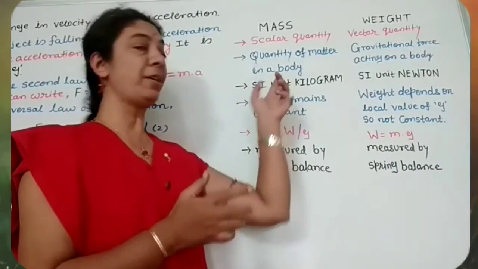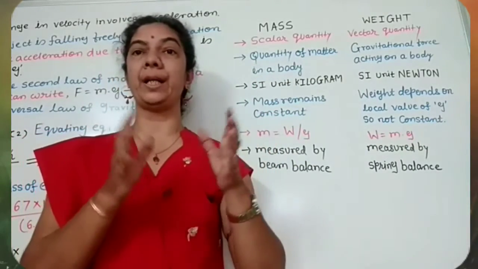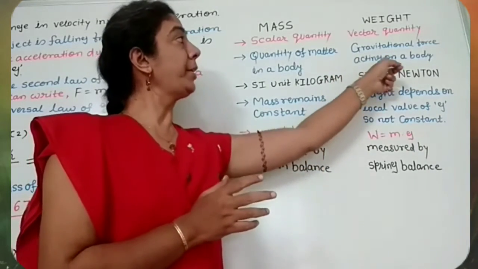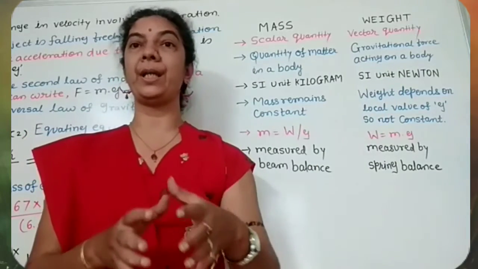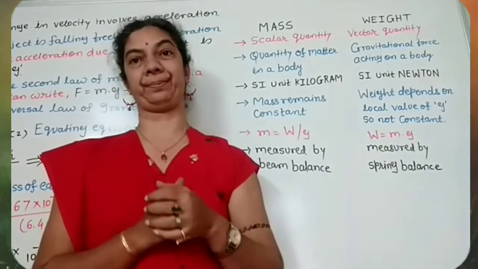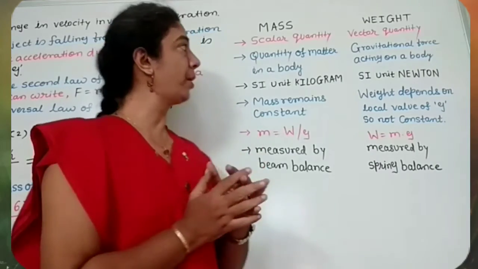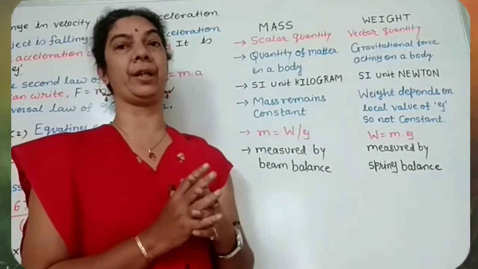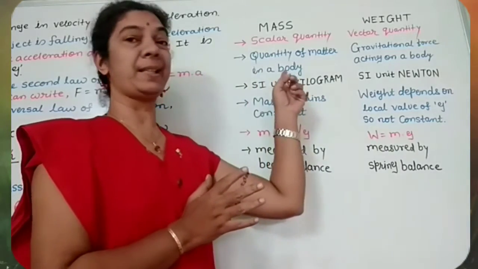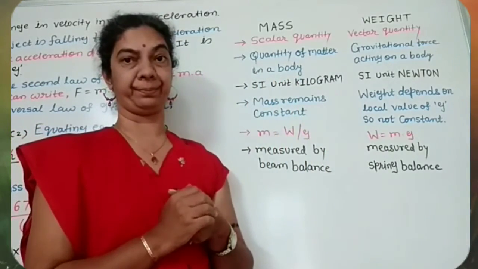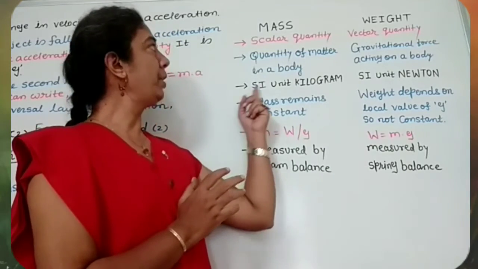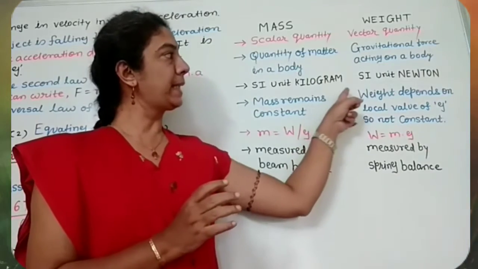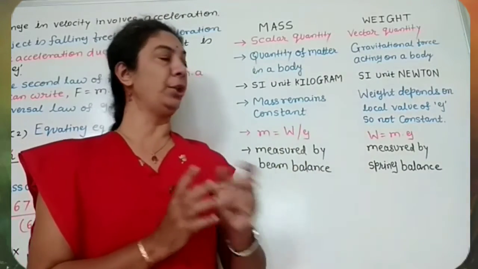So mass is the quantity of matter in that body, in that substance. But the gravitational force acting on a body is its weight. Now we know that force is a vector quantity, so weight is a vector quantity, but mass is a scalar quantity. SI unit of mass is kilogram, while SI unit of weight is Newton.